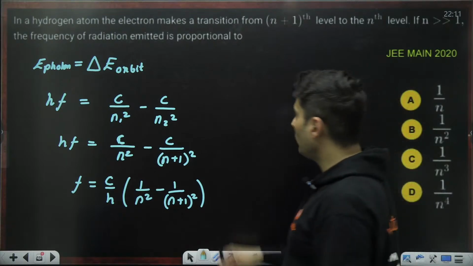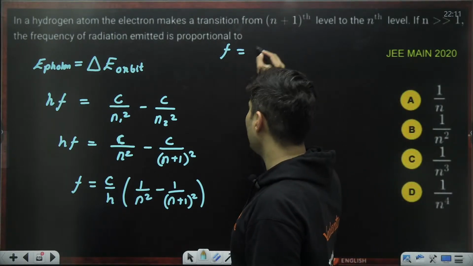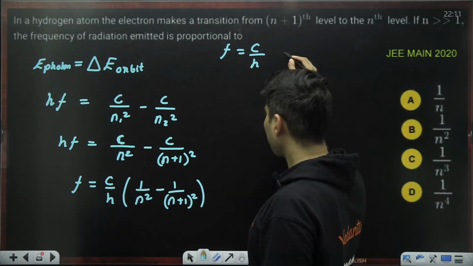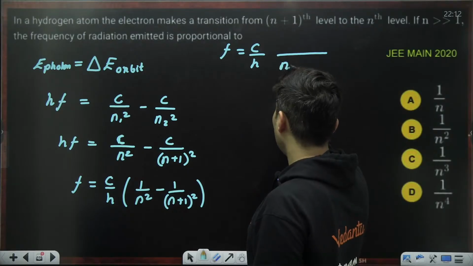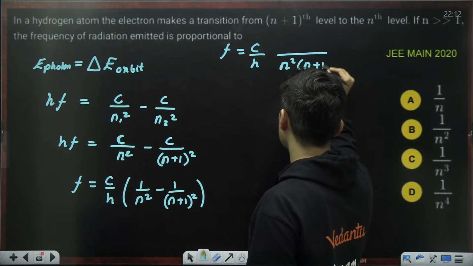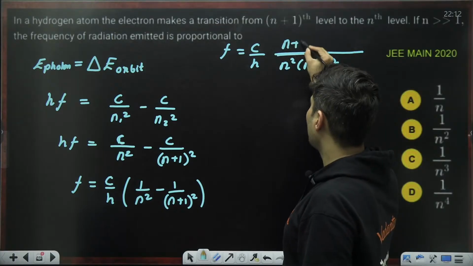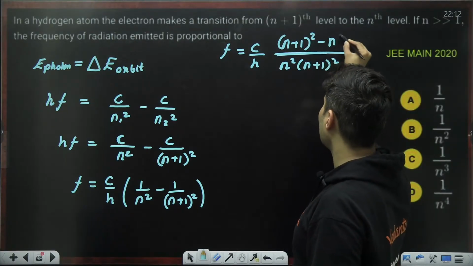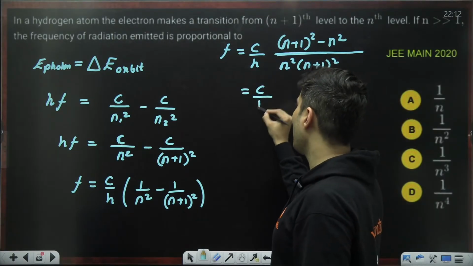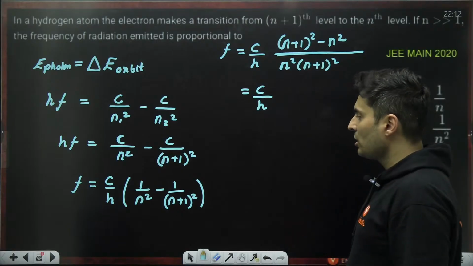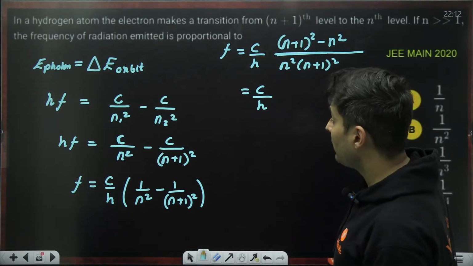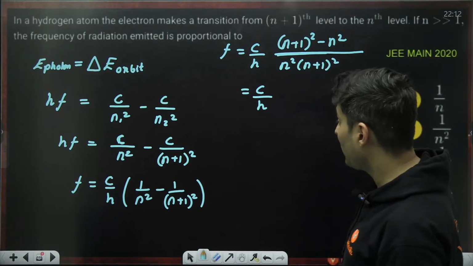Obviously you have to take LCM over here and see what happens. F will be c by h, n square into n plus 1 whole square, and on the top n plus 1 whole square minus n square. So this will be c by h, and n is very, very large as compared to 1.